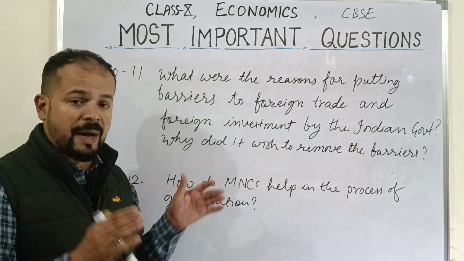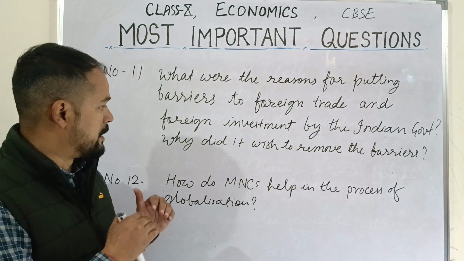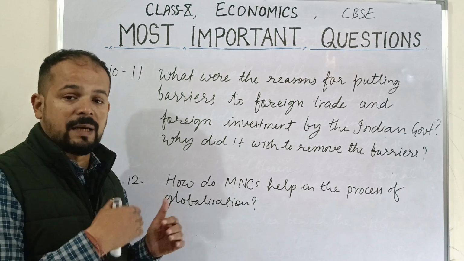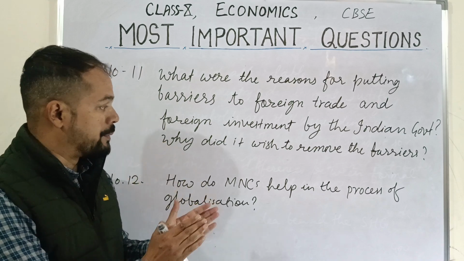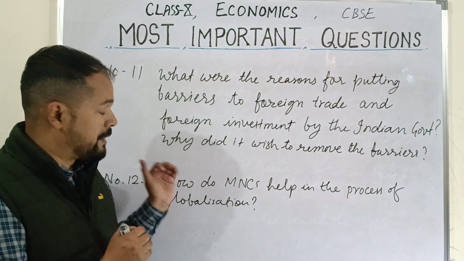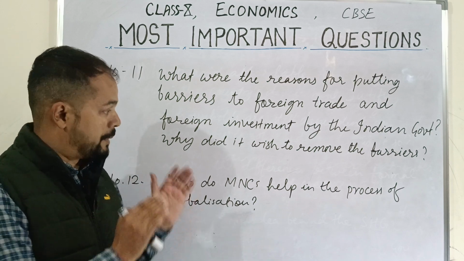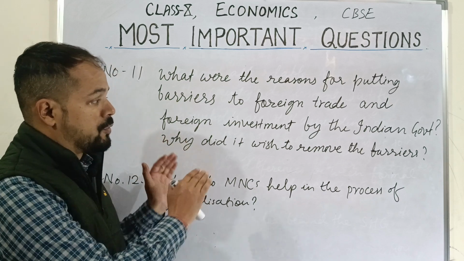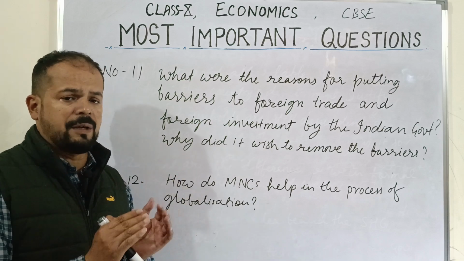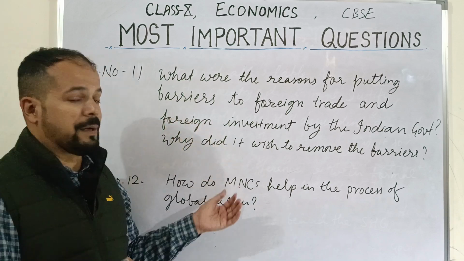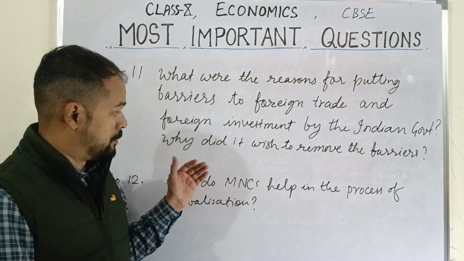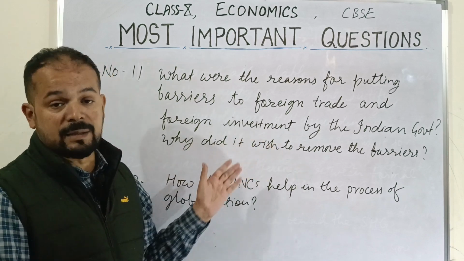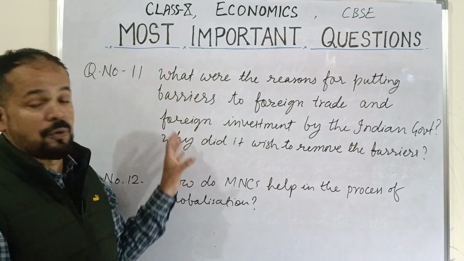We started removing the barriers so that we are able to compete with the companies from other countries. When we thought that our industries had become capable enough and ready for competition, the trade barriers that were put earlier were removed. Initially it was an effort to protect our industries, which every country does, but later, when it was found that our industries were ready to compete with industries of the rest of the world, the trade barriers were removed.